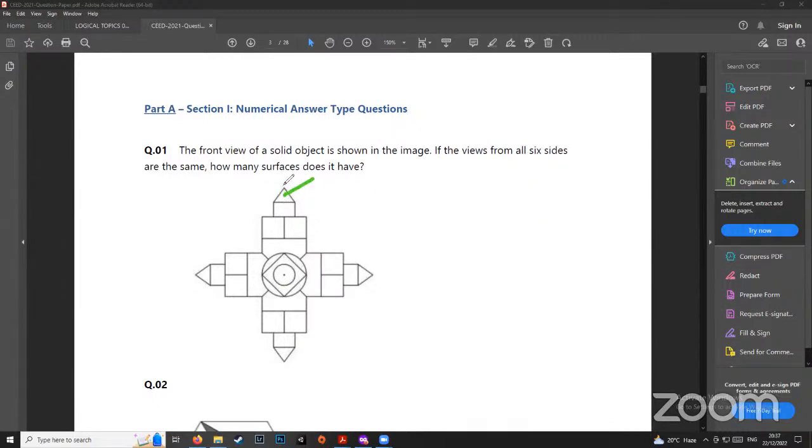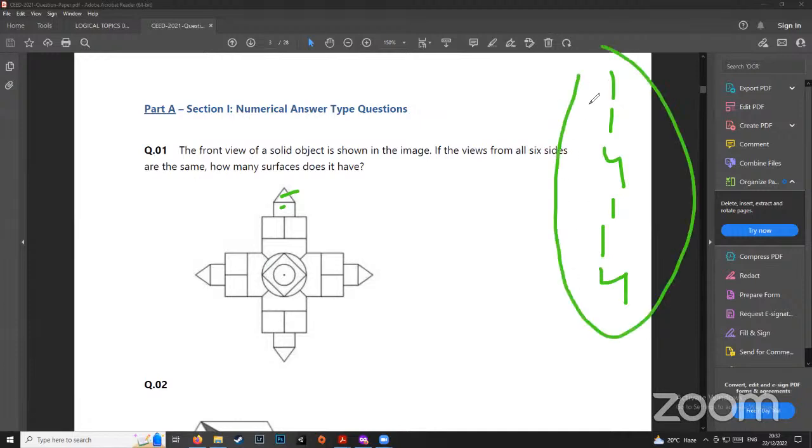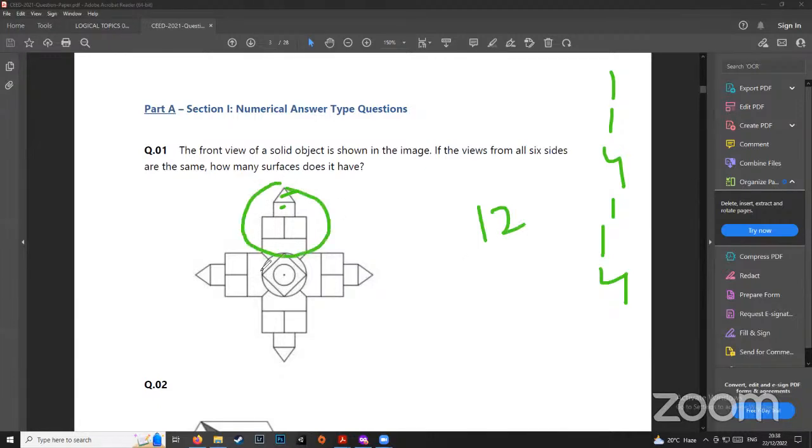This cone has one surface, right? I'm just going to, this is one, right? This cylinder has one surface. This cube has 4 surfaces on all sides and also one surface on top, if you can see that, right? So one surface, then the cylinder right below it, collectively it has only one surface, but the top surface gets broken into 4 parts because of the cube. So we will count it as 4 different surfaces, and these are the number of surfaces, which is 2 plus 4, 6, 2 plus 4, 6, 12 surfaces for one object, and we have 6 of these. So the answer should be 12 into 6, which becomes 72.